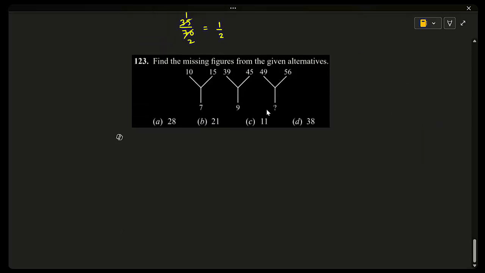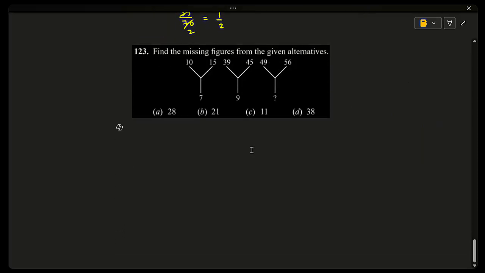Seven, 10 and 15, 9, 39 and 45. Difference is 5, difference is 6, difference is 7. Yes, the differences are increasing. Let's find the difference between these two. It is 5. This is 6. And this difference is 7. 5, 6, 7.